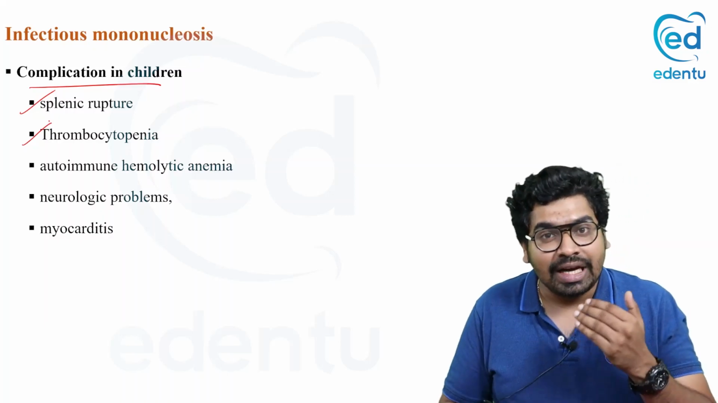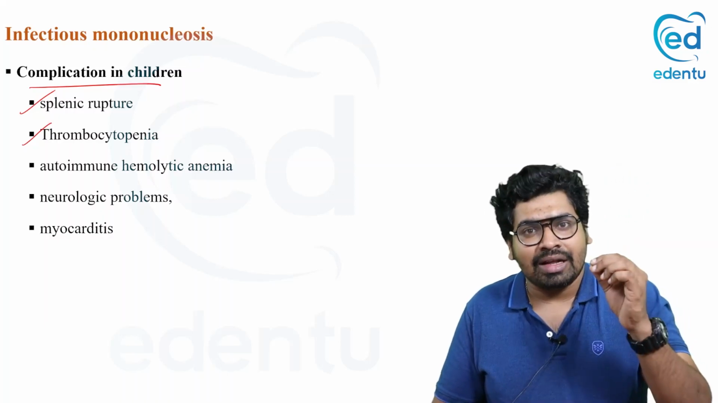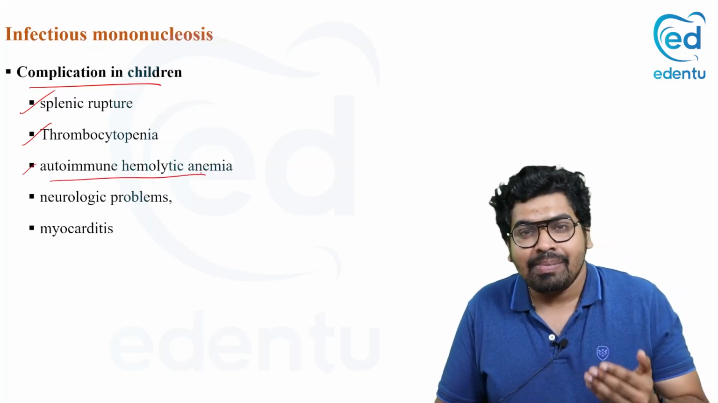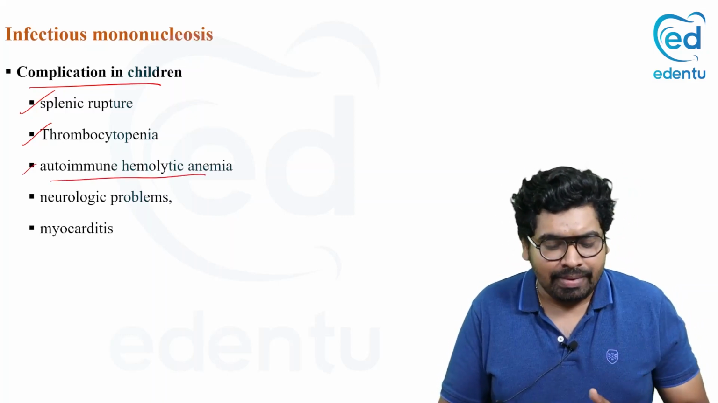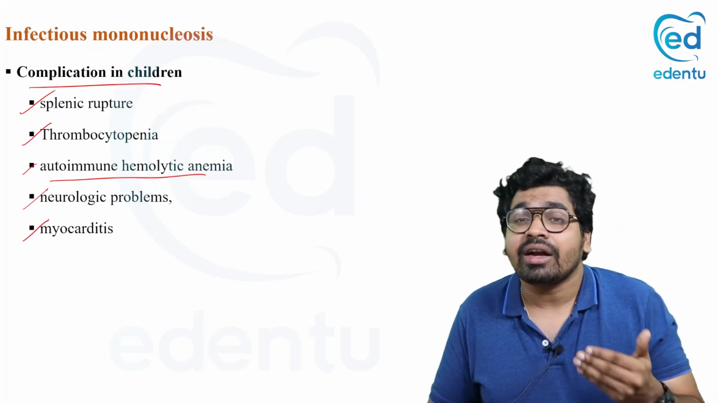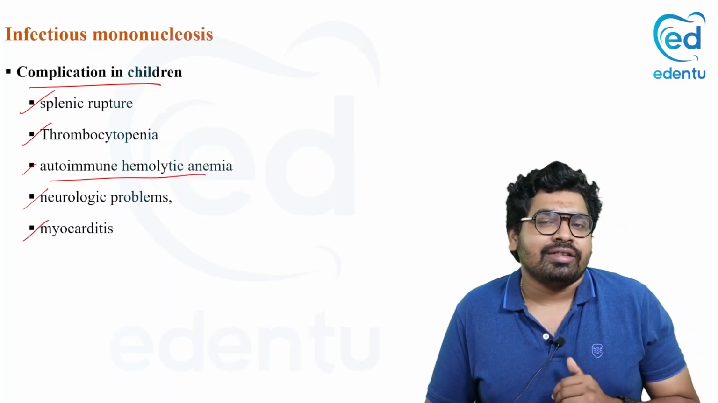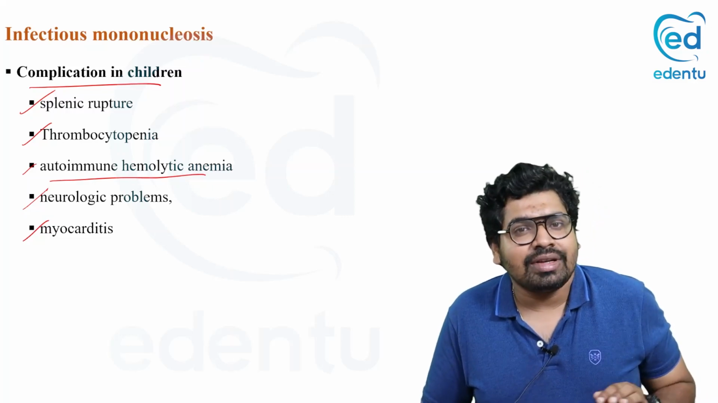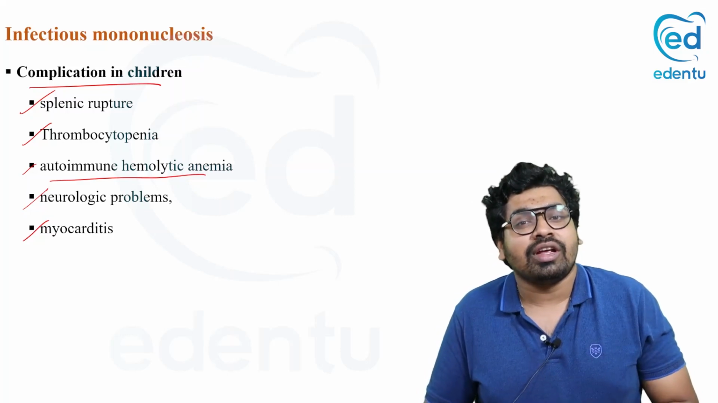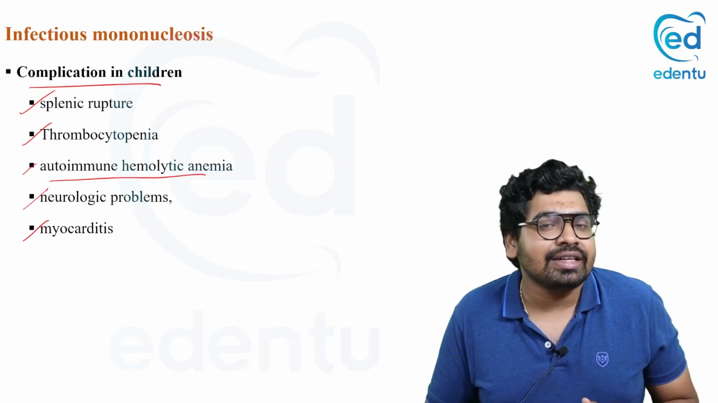There is thrombocytopenia, reduced platelets, and autoimmune hemolytic anemia. There are neurological problems and myocarditis. It can affect the heart of the children. The complications are mostly seen in children less than 4 years of age. See how serious a condition it is.